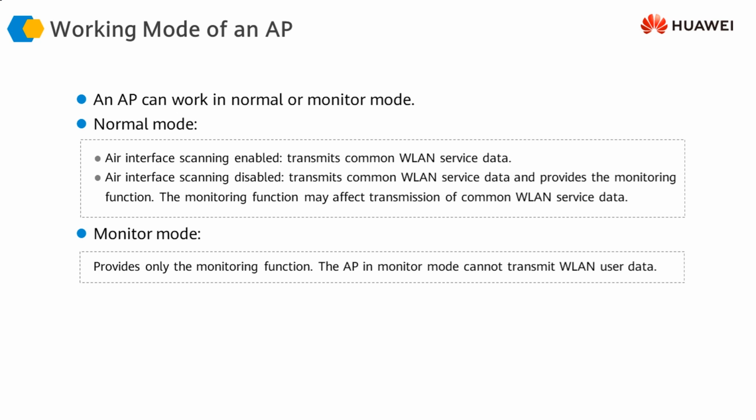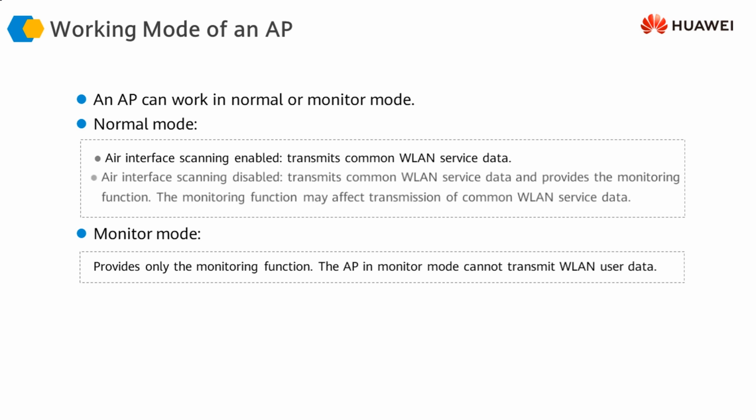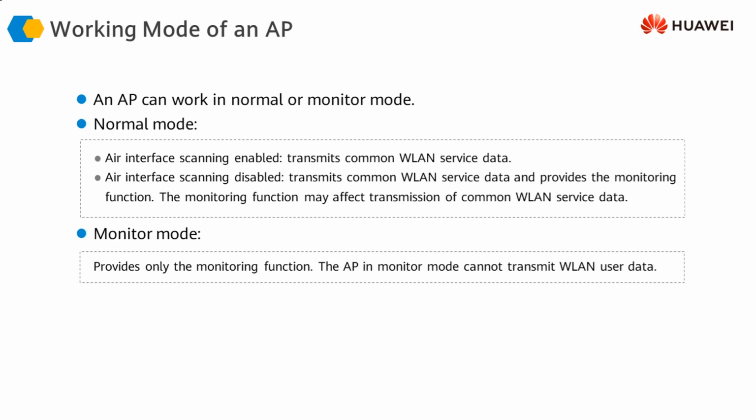However, if we enable the scanning function, this means that we are enabling monitoring in the normal mode. Then it is going to act both as an ordinary AP carrying service data as well as performing the monitoring functions. So just reverse this. This one should be disabled and this one should be enabled. Disabling and enabling interface scanning means disabling or enabling the monitoring function.